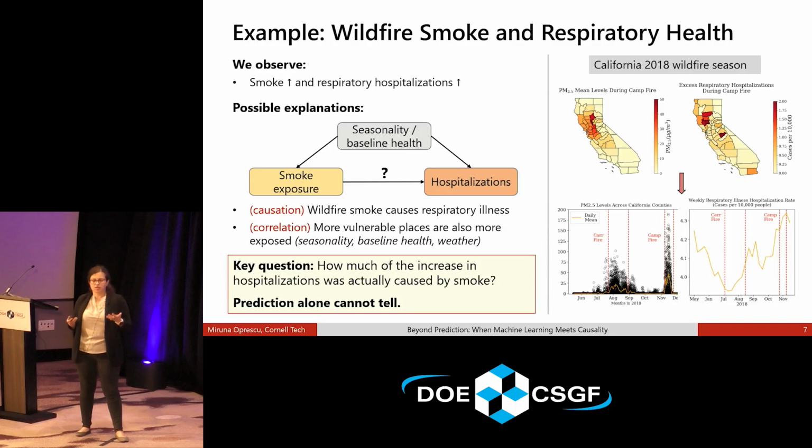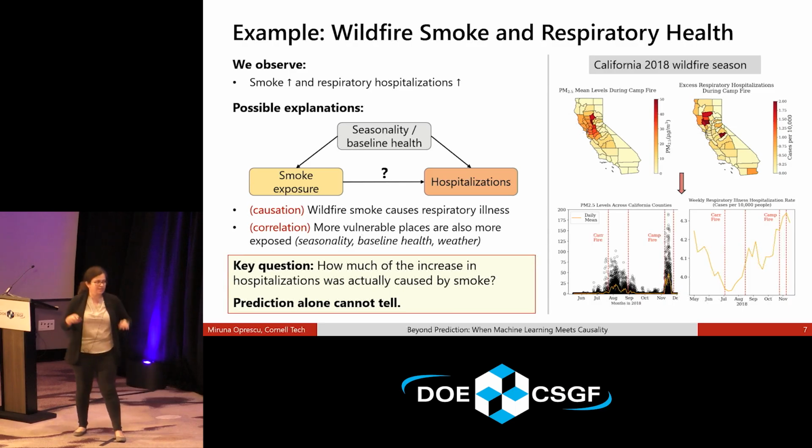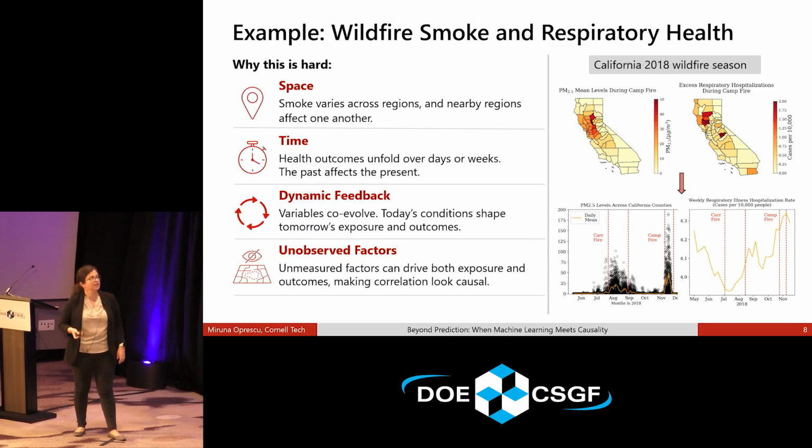So the question here is, how much of this increase in the respiratory illnesses is actually attributable to the fire, and how much because of other stuff that was happening in California at the same time, right? So I want you to think about this as we get more and more technical over the next 10 minutes or so.